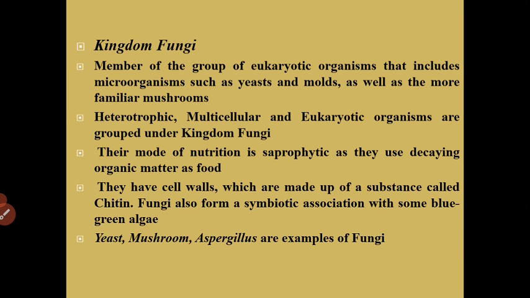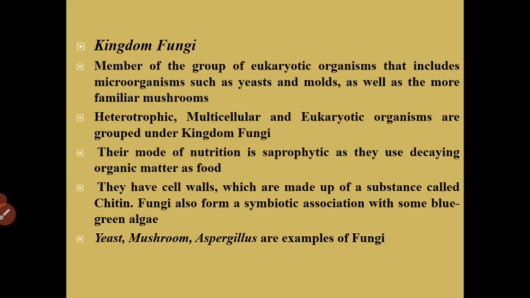Kingdom Fungi. Members of this group of eukaryotic organisms include microorganisms such as yeast, molds, as well as the more familiar mushrooms. Heterotrophic, multicellular and eukaryotic organisms are grouped under Kingdom Fungi.